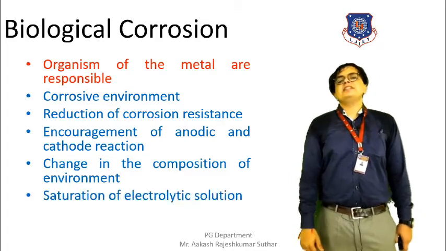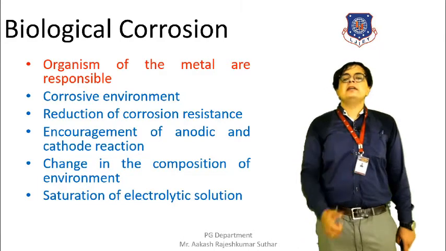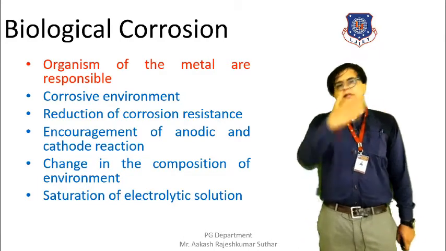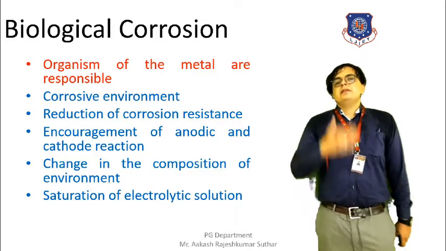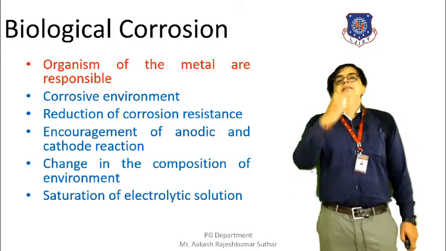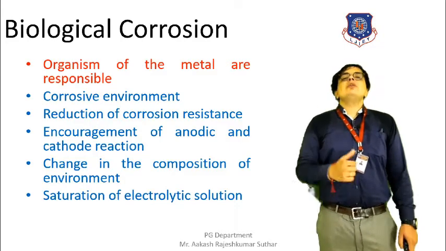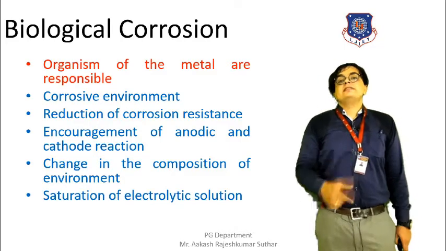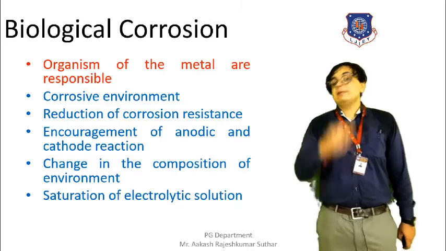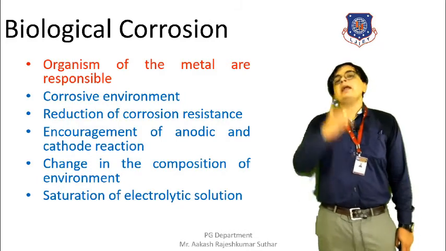The next condition is the saturation of the electrolytic solution. We all know that when the corrosion condition is found on the metal surface, a galvanic cell type of condition is formed.